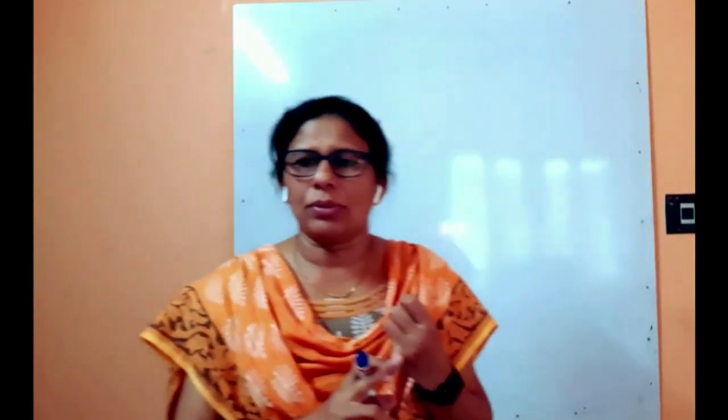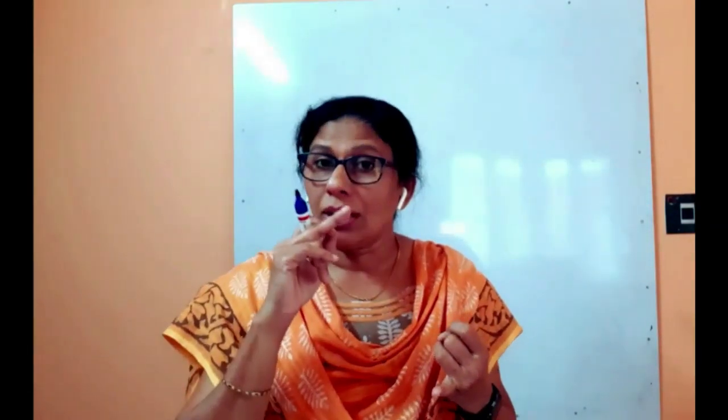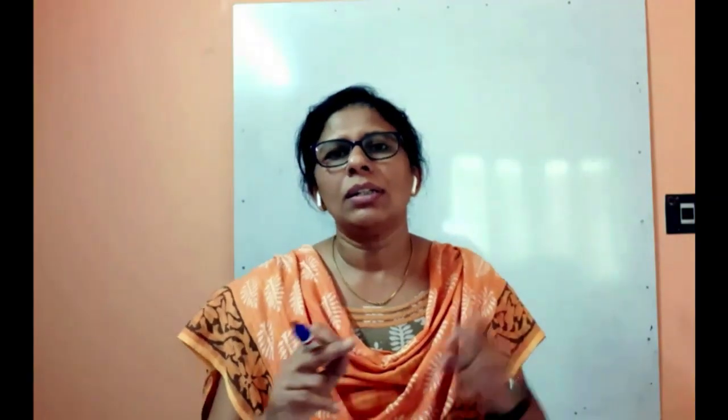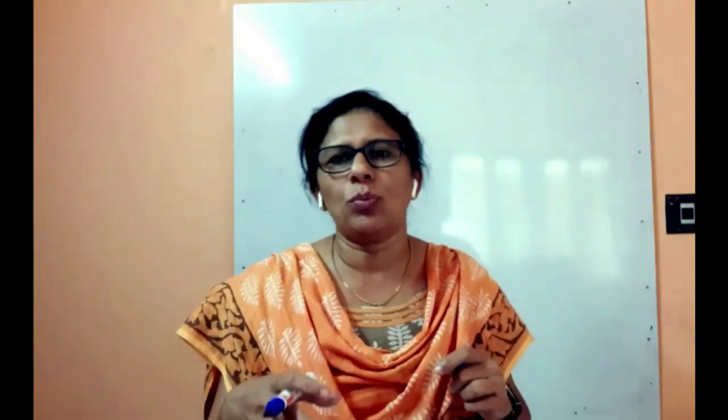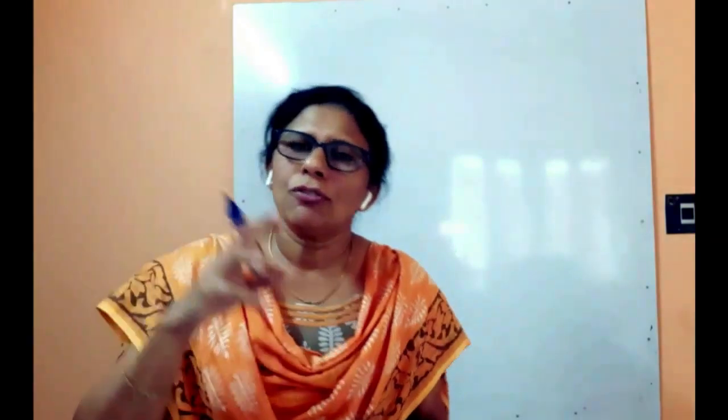First is the yes or no question. If the sentence is a yes or no question, it always begins with a helping verb. Are you sleeping? Have you done your homework? Is everybody fine? Do you play cricket? Any of these helping verbs will be used to frame the question.